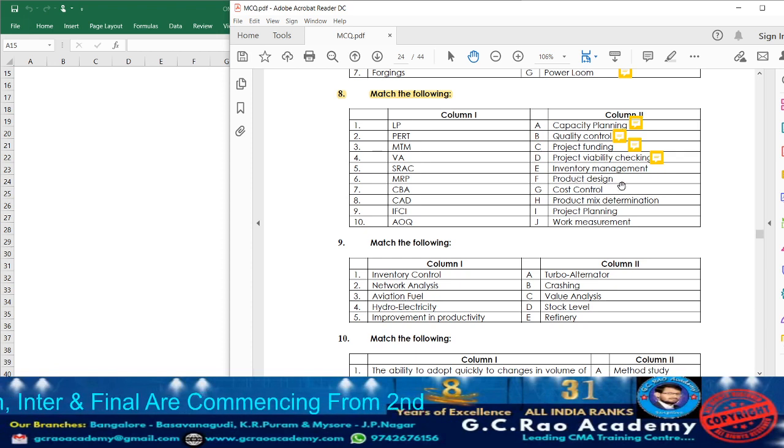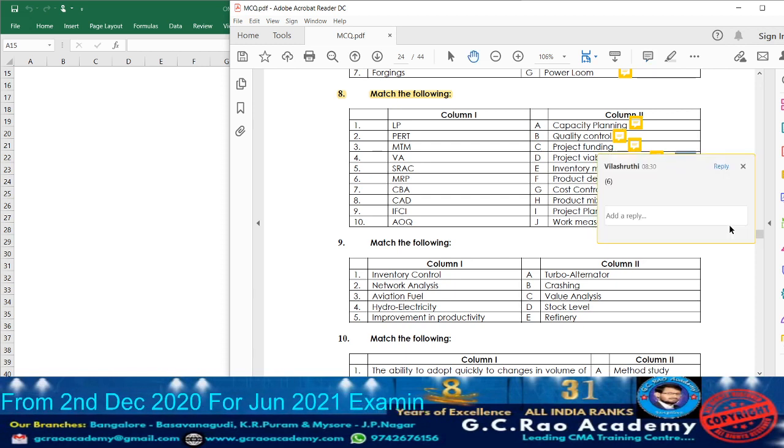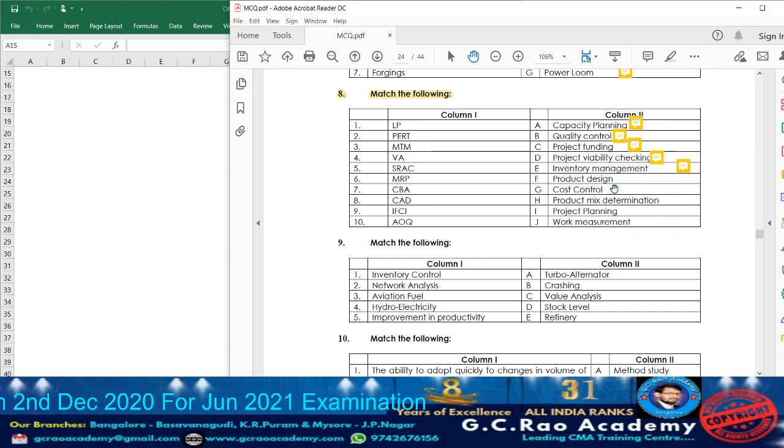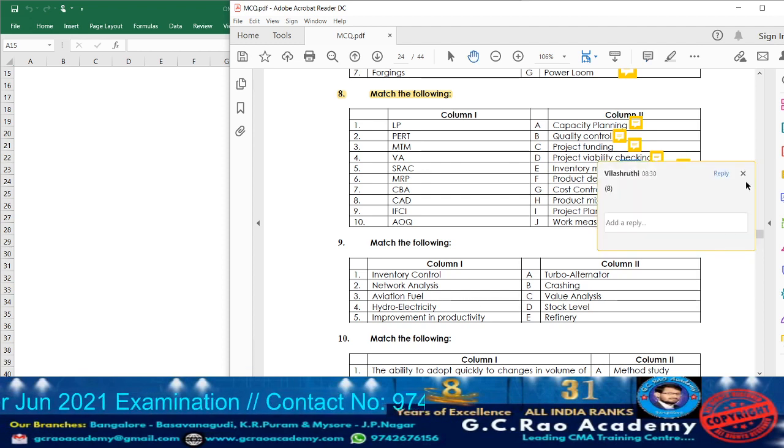Next what we have? Inventory management. MRP means material requirement planning, whatever is there, it is one of the inventory management techniques. So accordingly, you can consider here point number 6. Next, product design. In product designing, what they use? CAD. So accordingly, against that, write down point number 8.